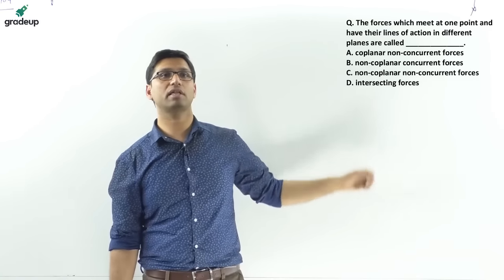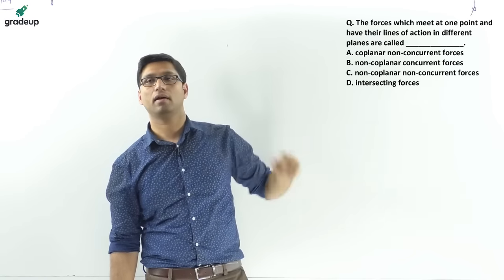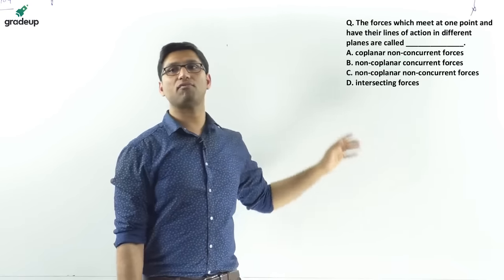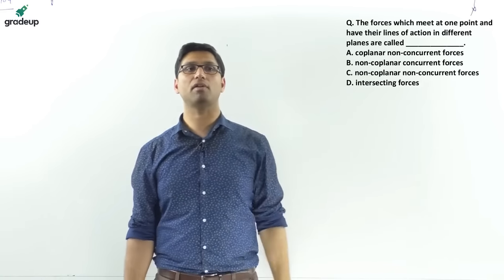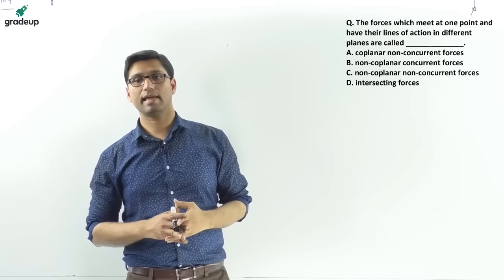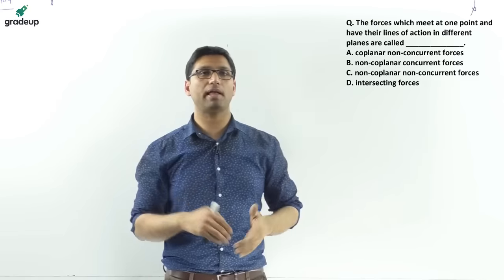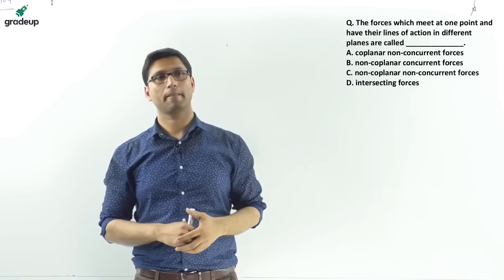Next question: the forces which meet at one point and have their lines of action in different planes, what are they called?